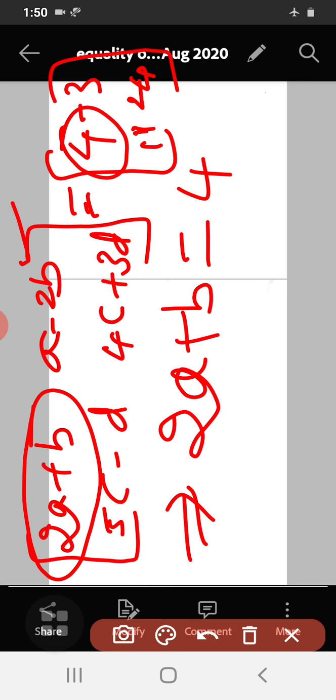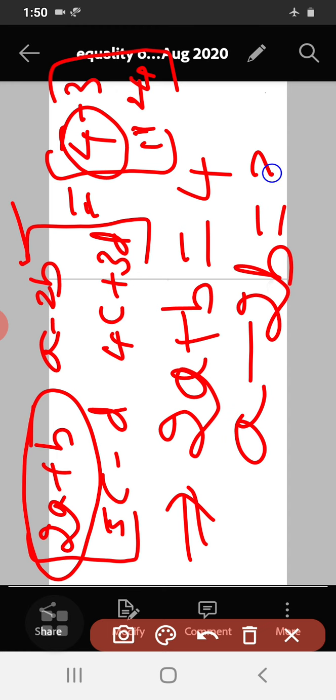Then what is the corresponding element for this? a minus 2b is equal to what? Minus 3. So these are the corresponding elements. Then I can equate it, 5c minus d to 11 and 4c plus 3d is equal to 24. So that I will consider in the next step.